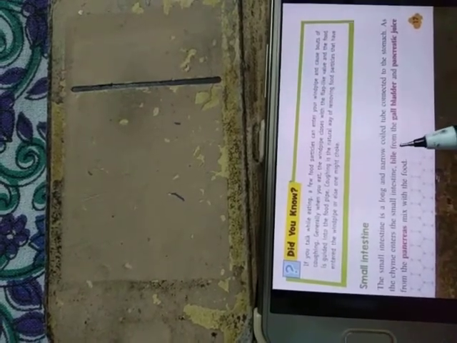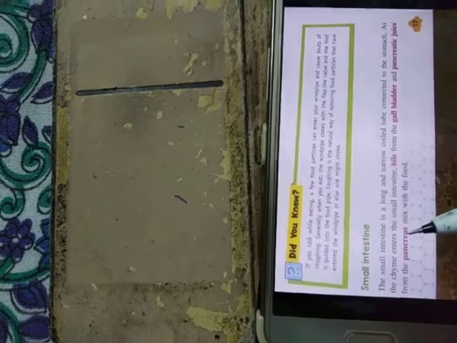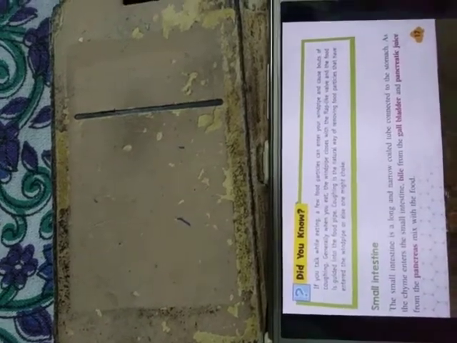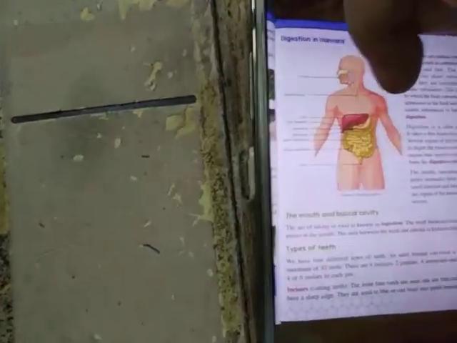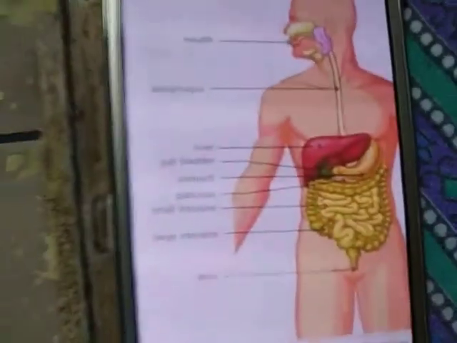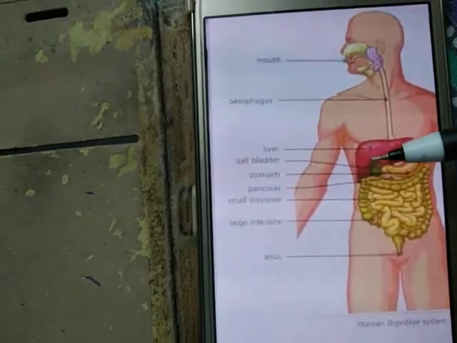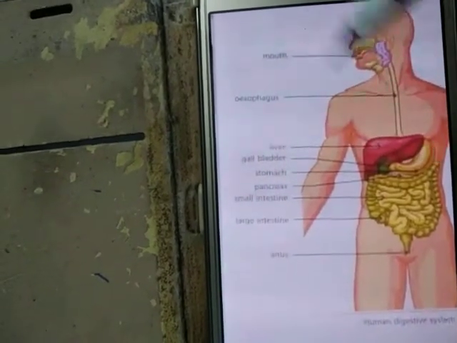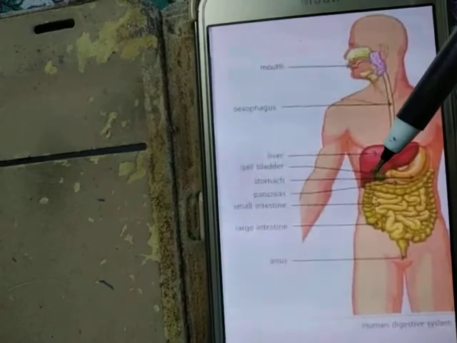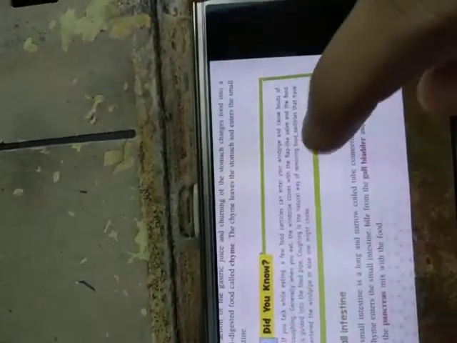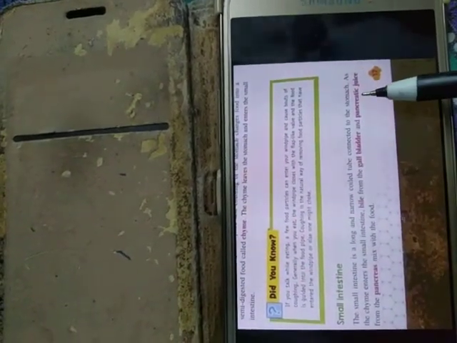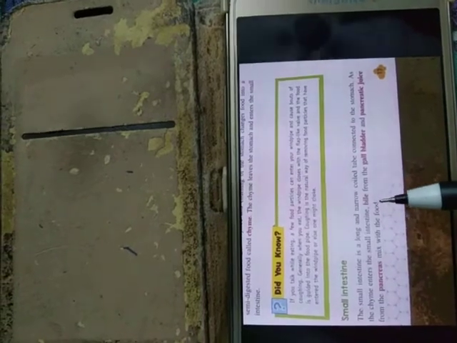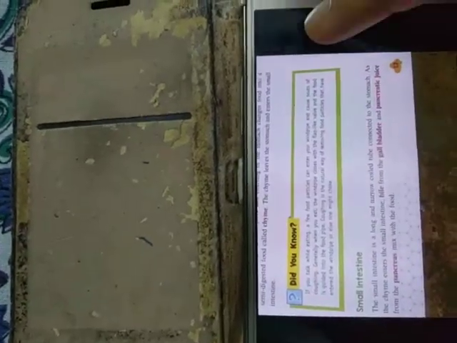Now the chyme enters the small intestine. In the small intestine, bile from the gallbladder and pancreatic juice from the pancreas mix with the food. In the diagram, we have already seen where the pancreas is located. Though the picture is not so clearly seen, in your book it is clearly visible. Here is the pancreas and here is the gallbladder. Now bile is secreted from the gallbladder and pancreatic juice is secreted from the pancreas. They mix with the food, that is, with the chyme.